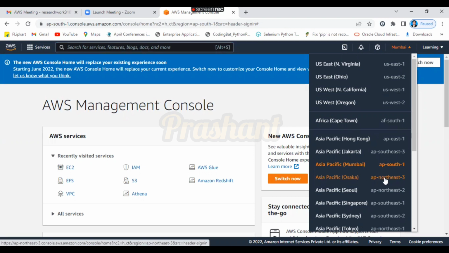What is meant by available? Available means that due to any problem like a disaster or earthquake, if you fail to access the data from one availability zone, automatically you will get the response from another availability zone, because our data is replicated in different availability zones. That's why we say AWS is highly available.